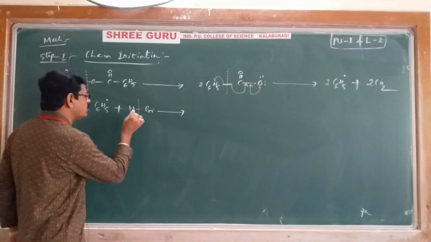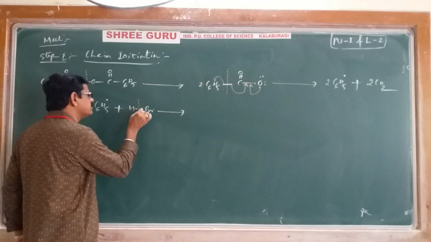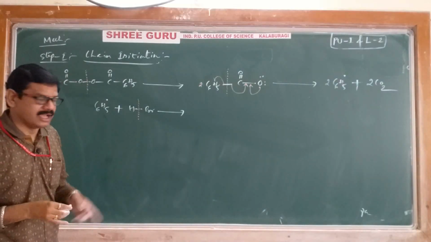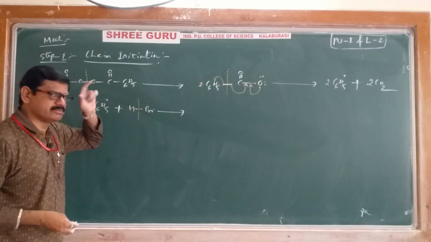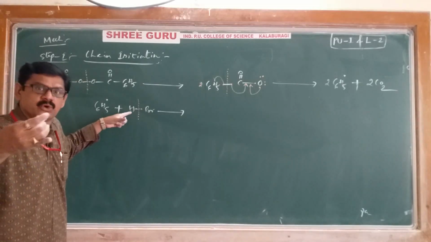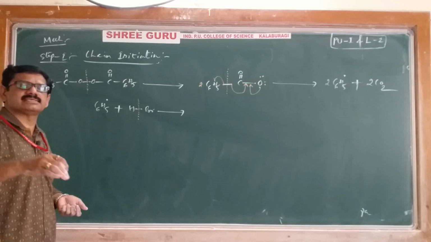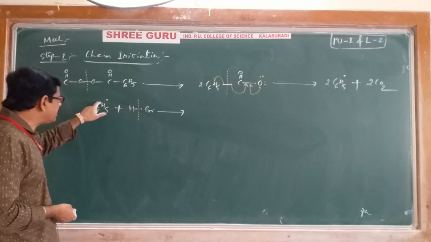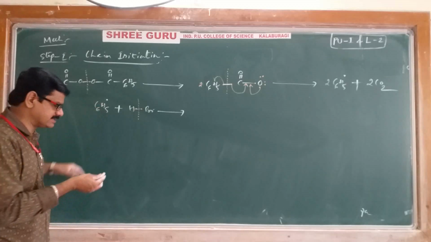When it is undergoing homolytic cleavage, we will get hydrogen free radical and bromine free radical. 2 free radicals will be generated. Out of hydrogen free radical and bromine free radical, remember, hydrogen free radical is more reactive.